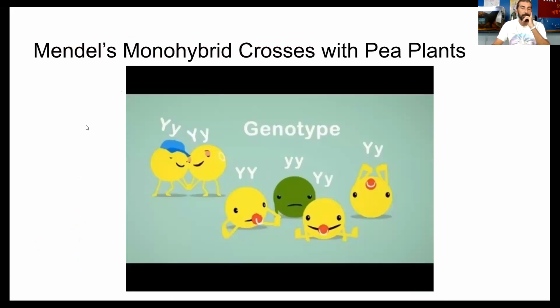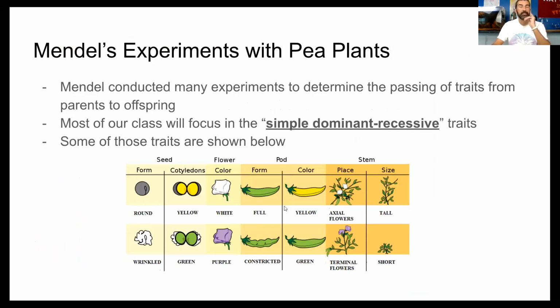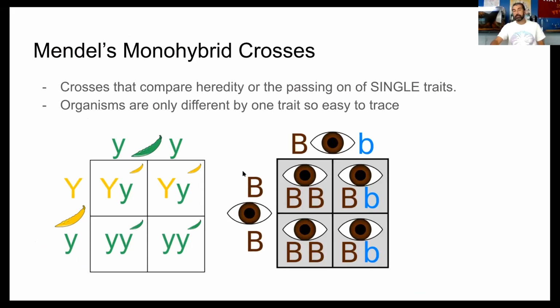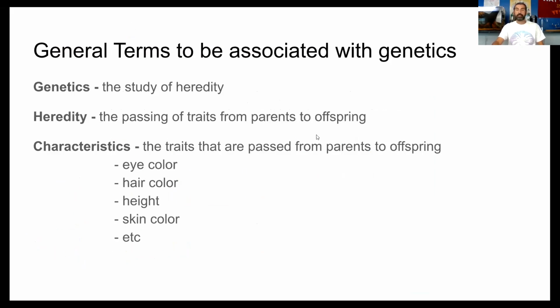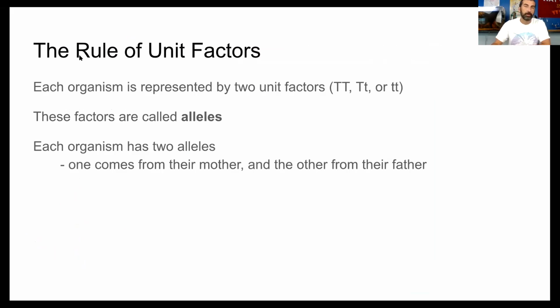But now, anyway, you know, Gregor Mendel did all this work with these pea plants, and he compared all of these things, and he learned some standards. He learned some true facts about this simple dominant recessive heredity. And he learned, okay, from his work with simple dominant recessive heredity, he learned that each organism is represented by 2 letters, which is kind of what I just told you, right?